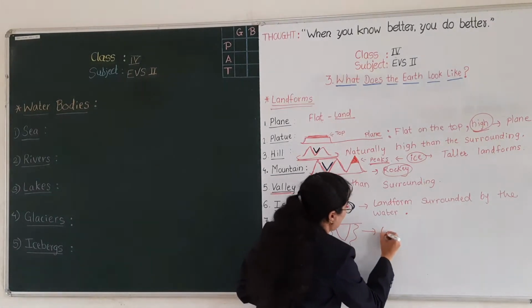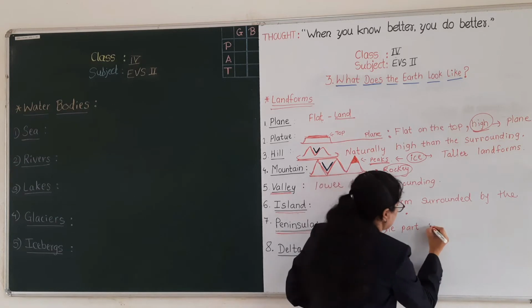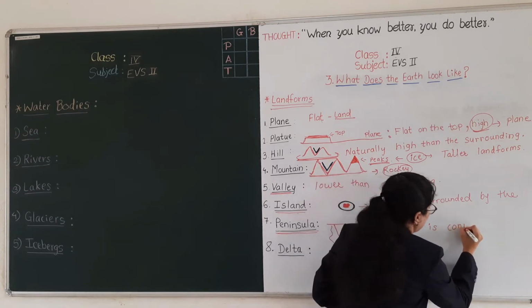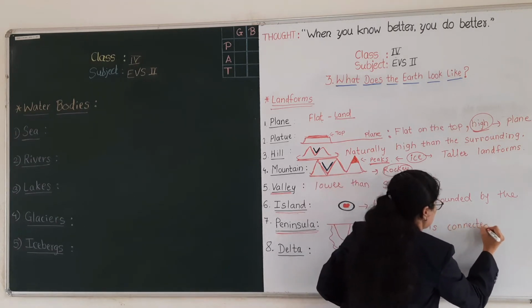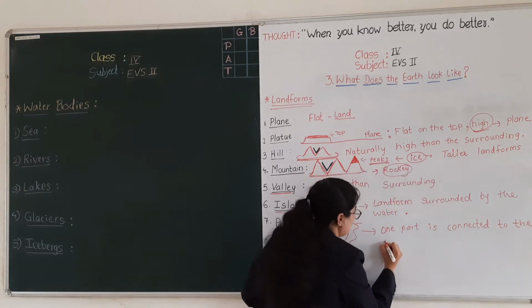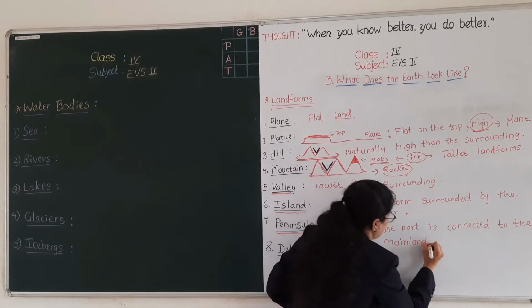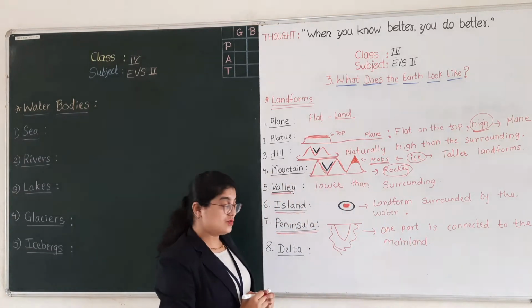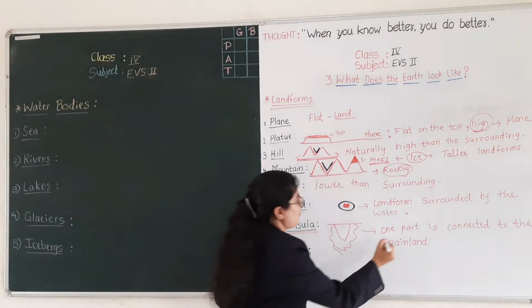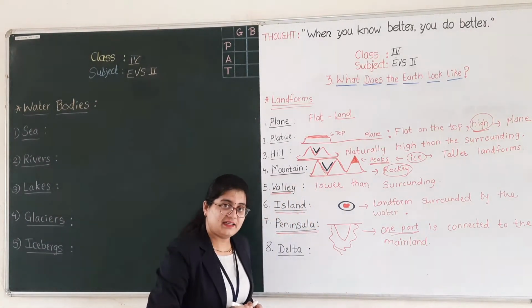Here one part is connected to the mainland. Okay, what about peninsula? Peninsula is here one part is connected to the mainland.